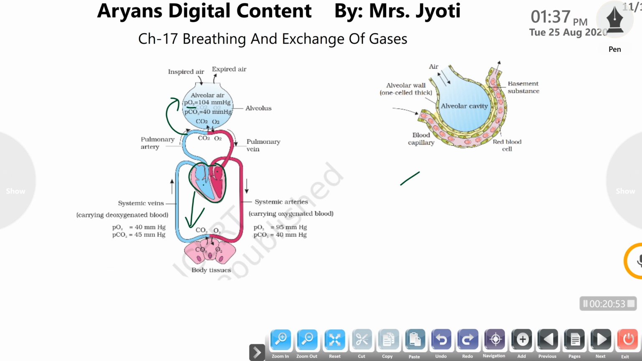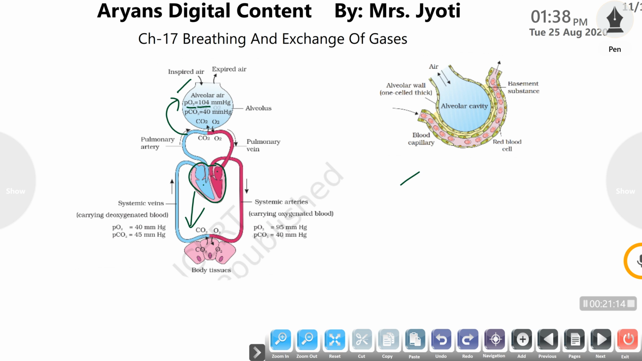So the partial pressure of oxygen will be higher than that of carbon dioxide. So the gas with higher pressure or partial pressure will bind to the hemoglobin. So in the lungs the partial pressure of oxygen is higher, so the oxygen will bind to the hemoglobin. And then how does this exchange take place?